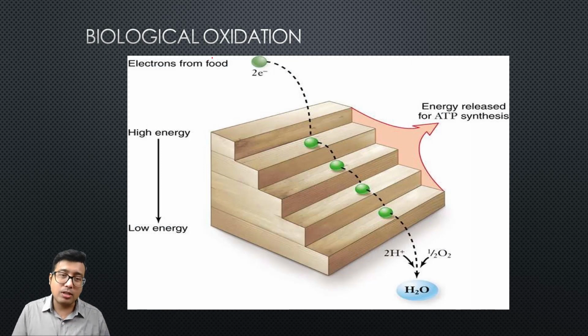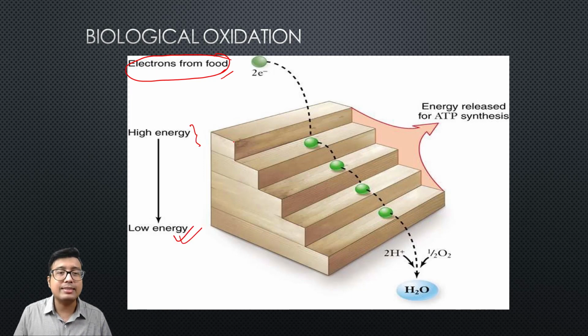This can be a pictorial representation of what exactly happens in our body. The electrons from the food, the main high energy compounds, undergo oxidation in a step by step manner, in a phasic way. There are levels of energy, packets of energy. So they undergo transformation from a high energy state to a low energy state in a stepwise manner.